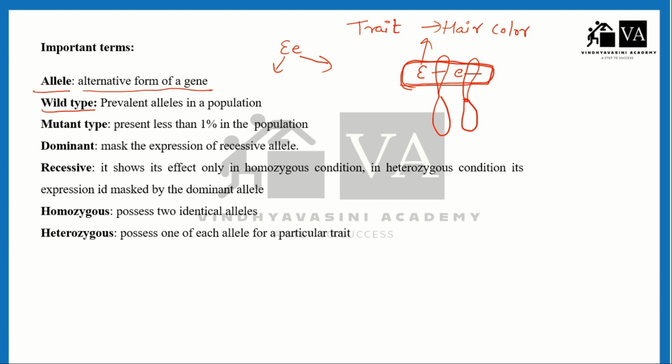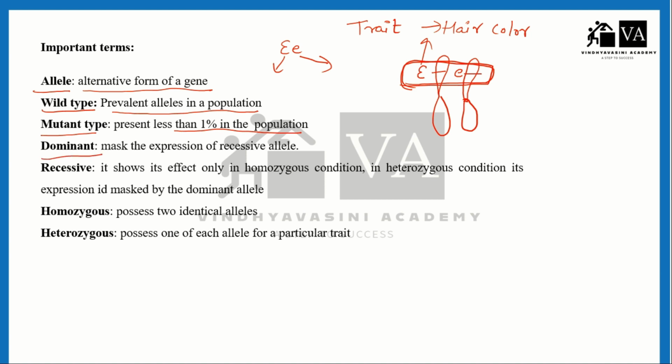Wild type means the prevalent allele found in a population. The more similar alleles found in a population, the more they are the wild type. What is mutant type? Which is present in less than 1% of a population, then it is a mutant type.